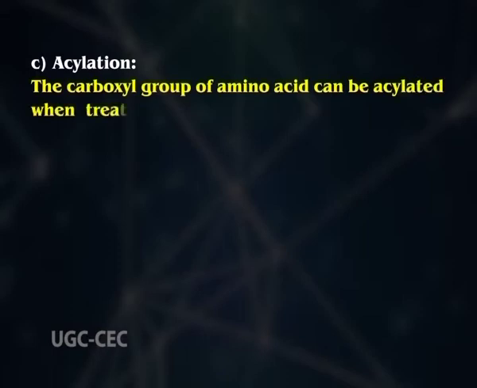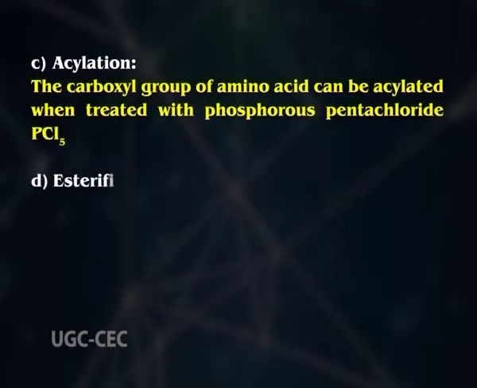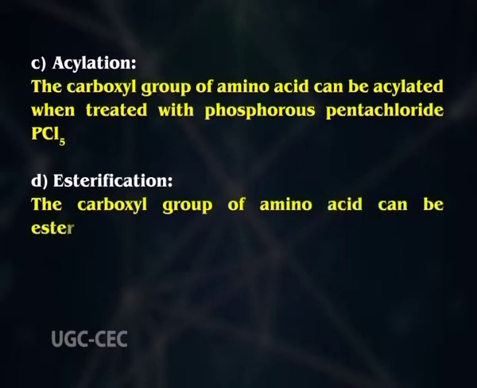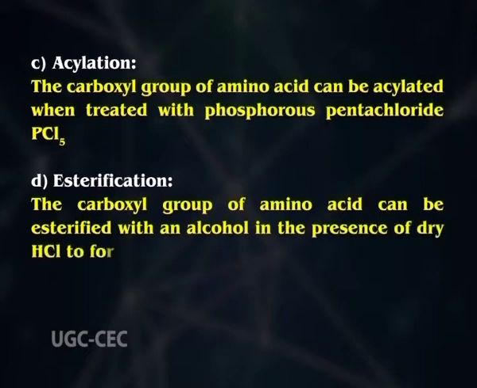Then in C, we have the acylation reaction. The carboxyl group of amino acid can be acylated when treated with phosphorus pentachloride, PCl5. In D, we have the esterification. The carboxyl group of amino acid can be esterified with an alcohol in the presence of dry HCl to form the corresponding esters. Amino acids can also undergo deamination and transamination reactions, causing the removal of the amino group.